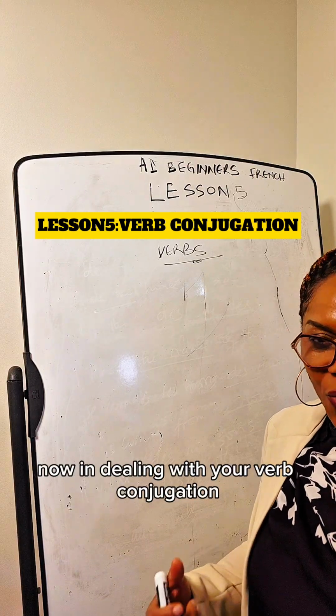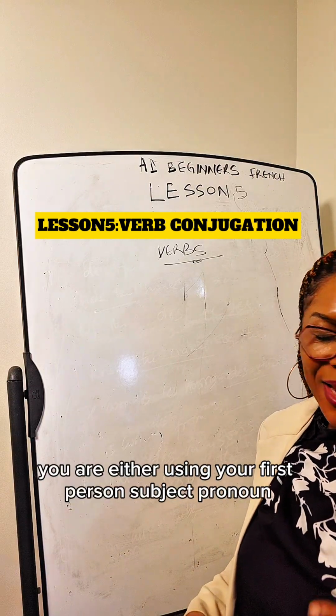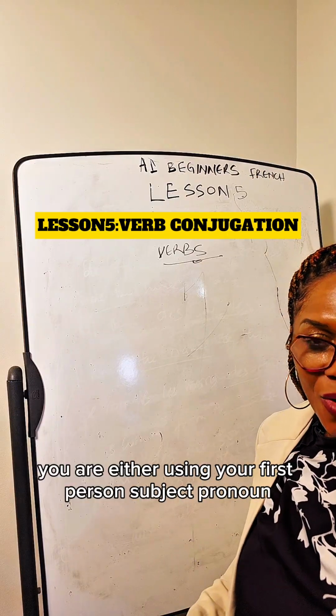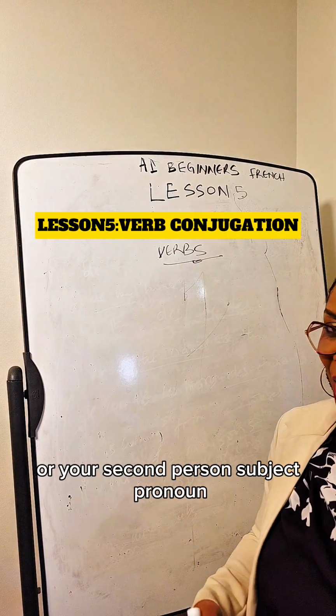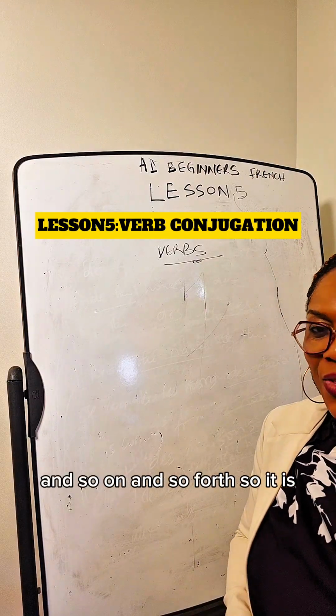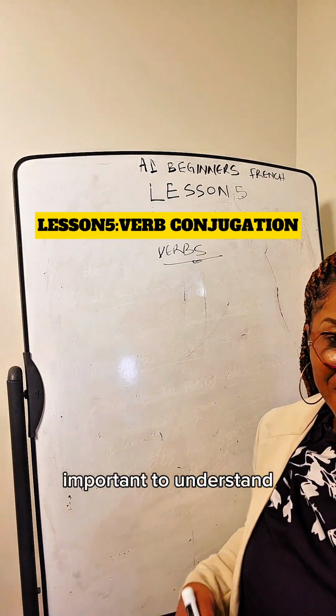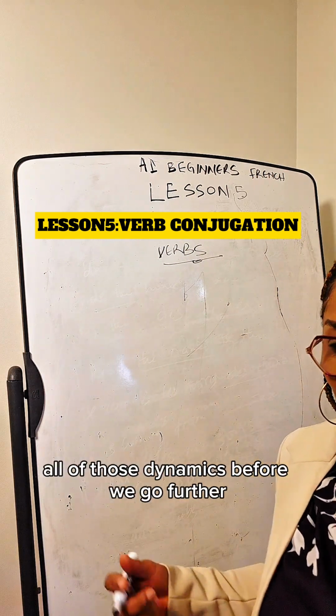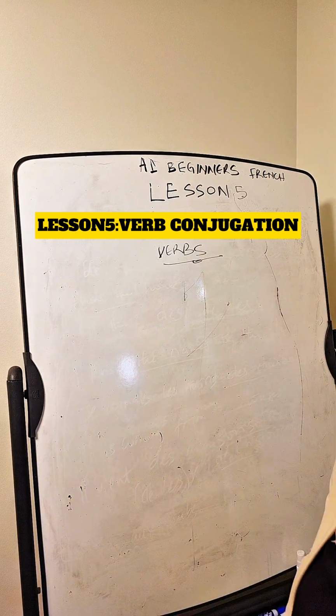Now, in dealing with your verb conjugation, you are either using your first person subject pronoun or your second person subject pronoun and so on and so forth. So it is important to understand all of those dynamics before we go further.